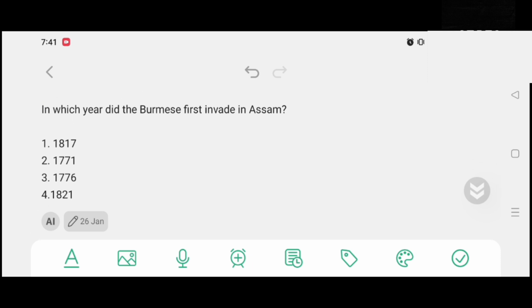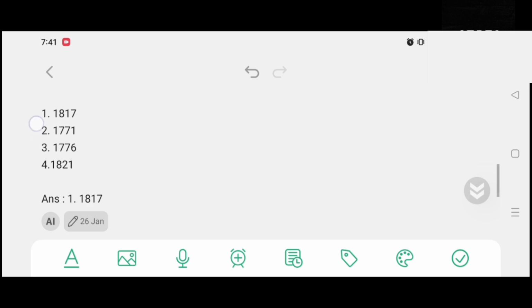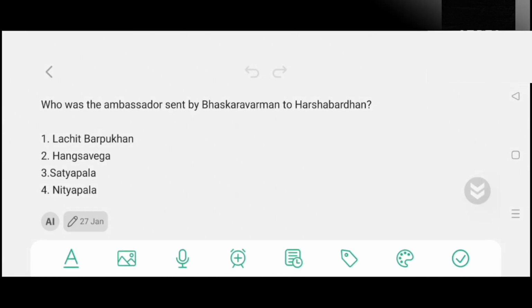In which year did the Burmese first invade in Assam? Option number 1, 1817. Option number 2, 1771. Option number 3, 1776. Option number 4, 1821. And the correct answer is option number 1, 1817.